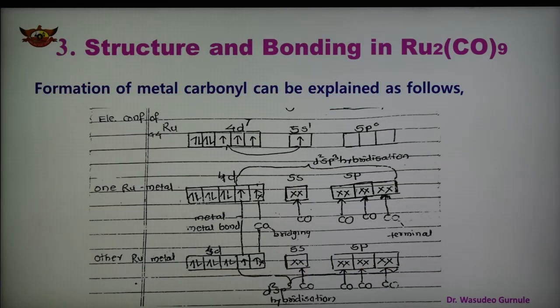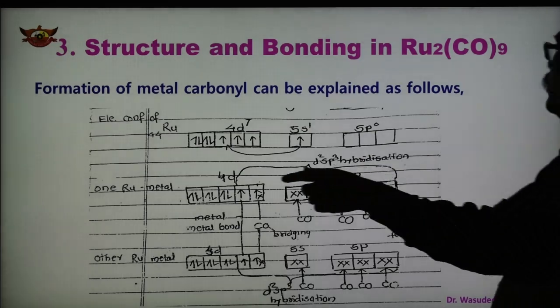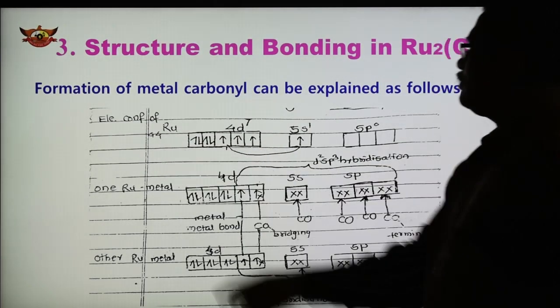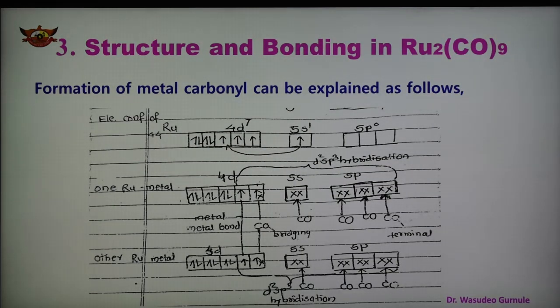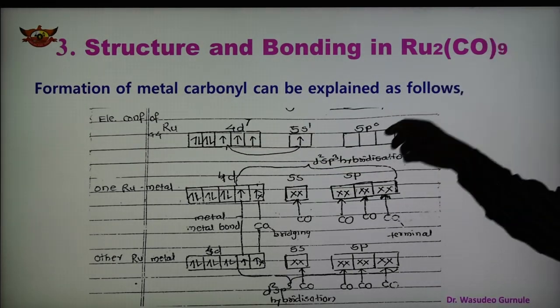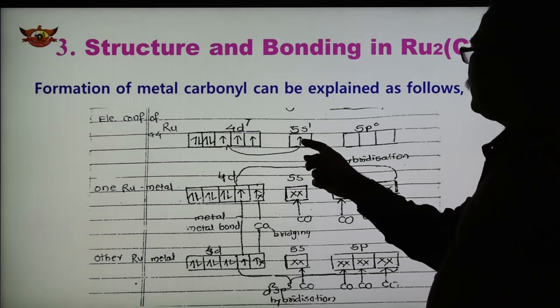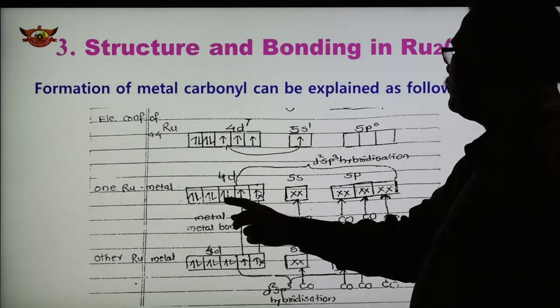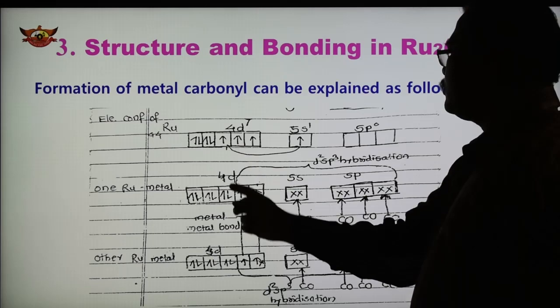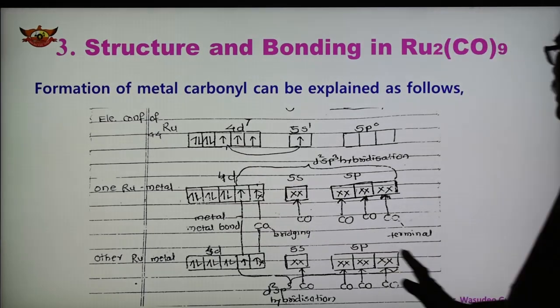The third example is the structure and bonding in Ru2(CO)9. In this case, two ruthenium and nine CO are there. The formation of the metal carbonyl is explained and shown here. As we know, the atomic number of ruthenium is 44, and the outer electronic configuration is 4d7 5s1. So in this case, this orbital is made vacant, and the electron is shifted here. So two are already paired, and this is also now paired. These two electrons are as they are.